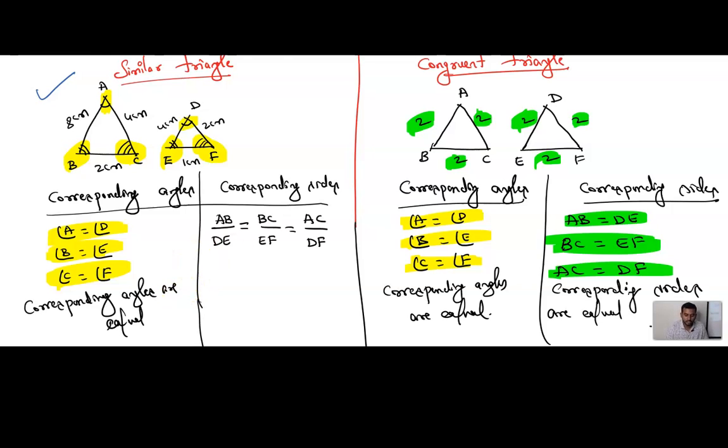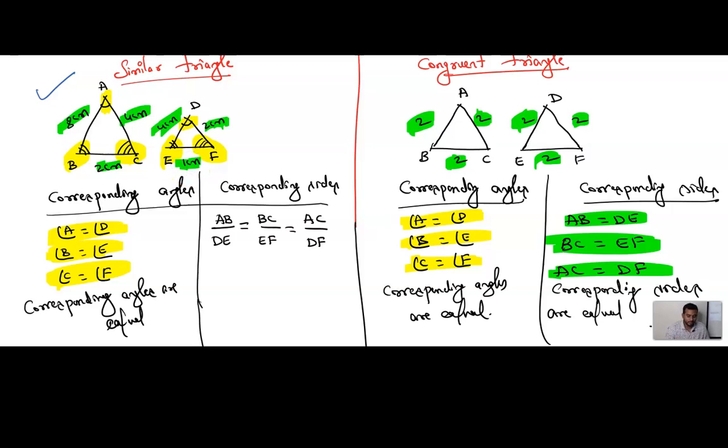What about here? Corresponding sides in similar triangles, are they equal, children? You can see here AB is 8 centimeter. What about here? 4 centimeter. It means they are unequal. They are not equal. It means that they are in proportion. We call that proportion: AB by DE, AC by DF, BC by EF.